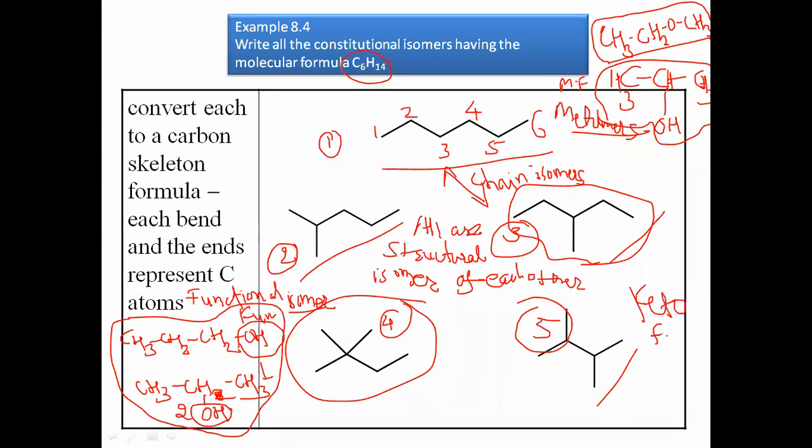Keto form and enolic form. These are examples of tautomerism. Sorry, this is not a metamer. This is a positional isomer. Functional isomers, sorry, differ in the functional groups. This is a functional isomer.